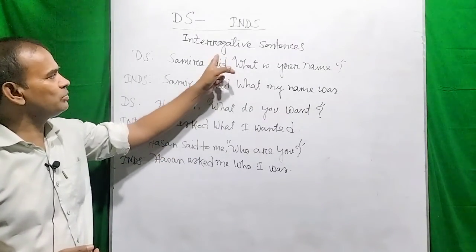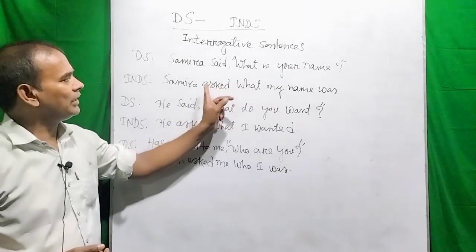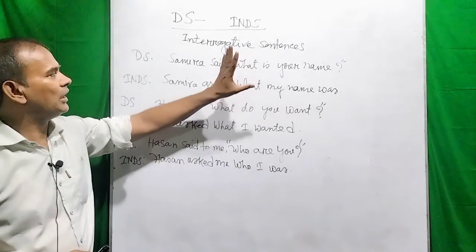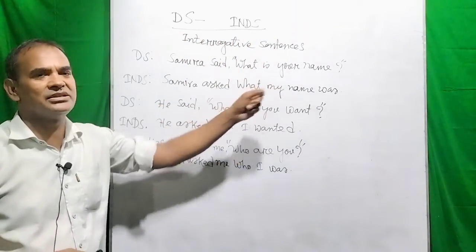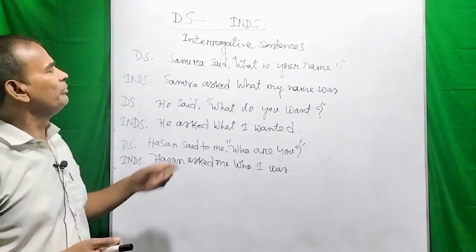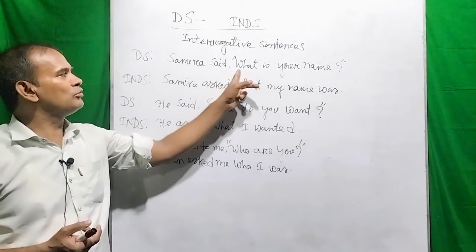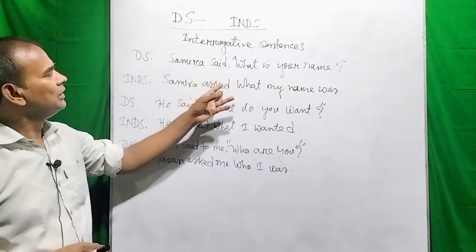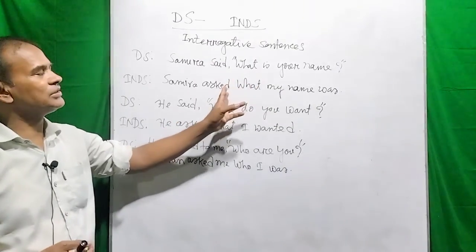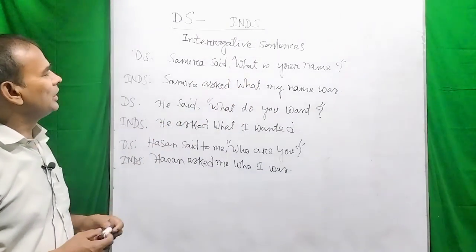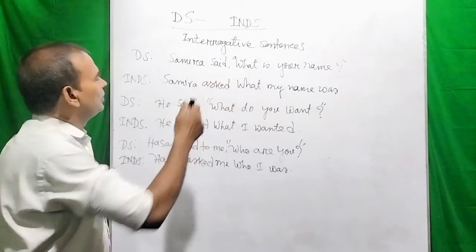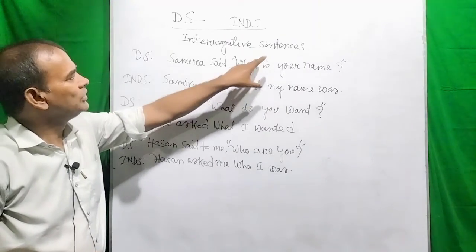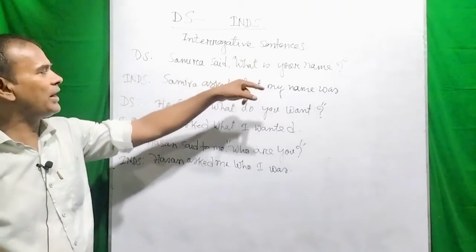As it is the past form said, the reporting verb is asked, and there is an added advantage in changing this direct speech into indirect one, because we can use the WH word as the conjunction here. So there is no tension here to make any conjunction. You have to use the WH word as the conjunction.